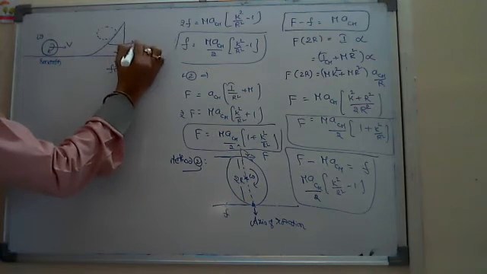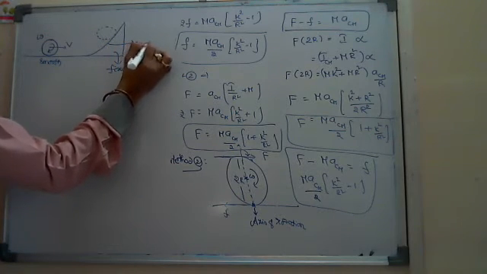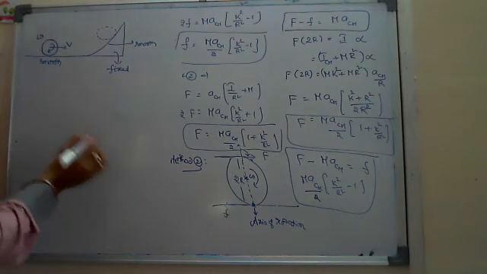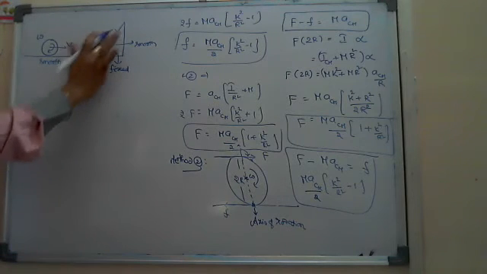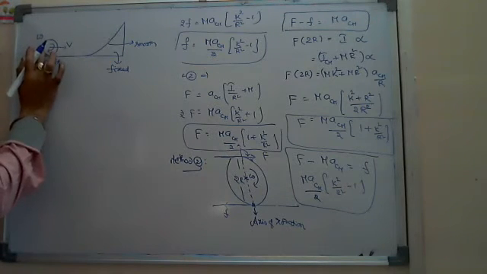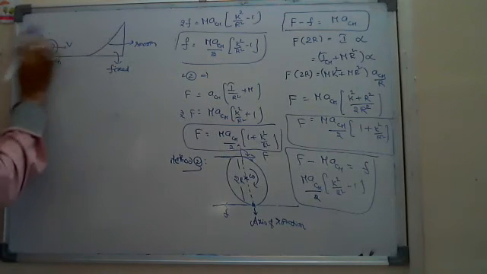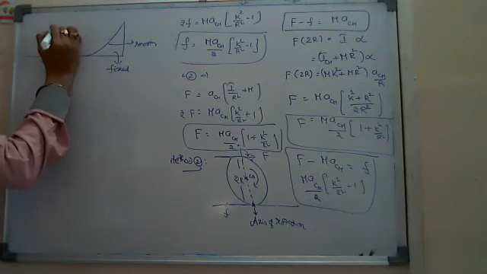Considering this surface first as smooth, take care while solving, it is not a case of sliding, it is rolling. It is in pure rolling.